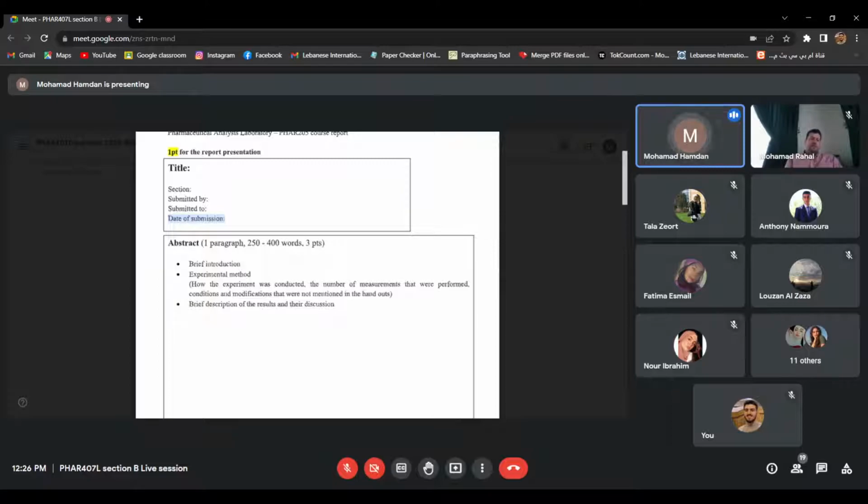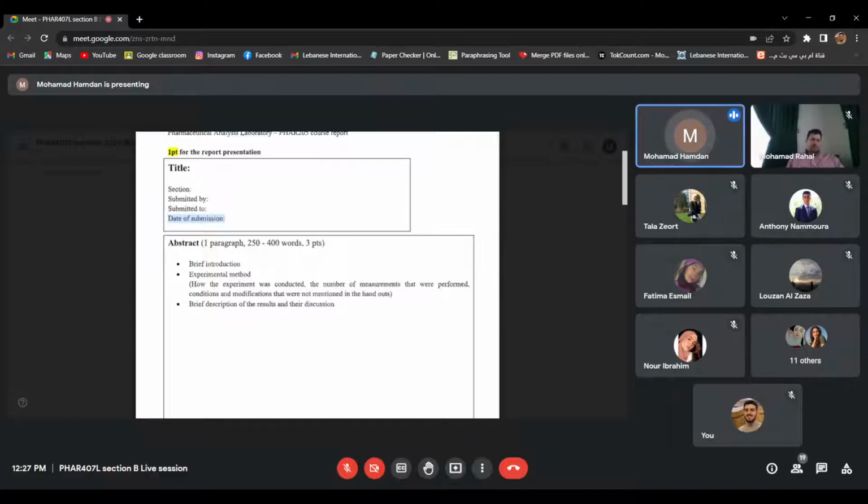Then you will describe the apparatus we're using. For example, if we're using a spectrophotometer, you should write 4 to 5 sentences about the spectrophotometer. What is this machine? How does it work? How helpful is it? Again, 4 to 5 sentences. This is why it is called a brief introduction.